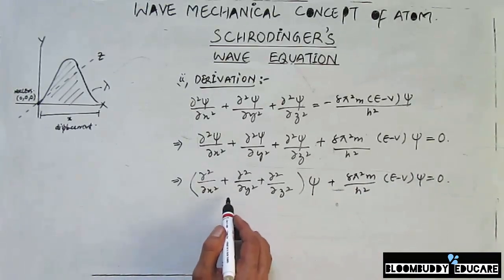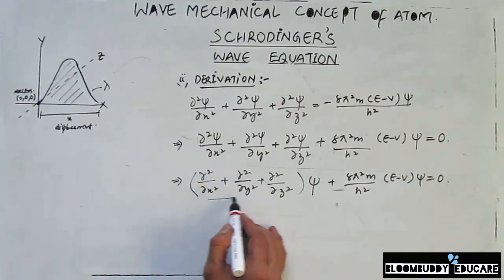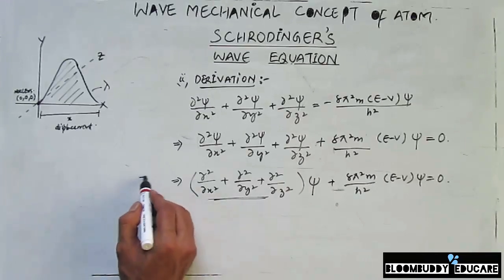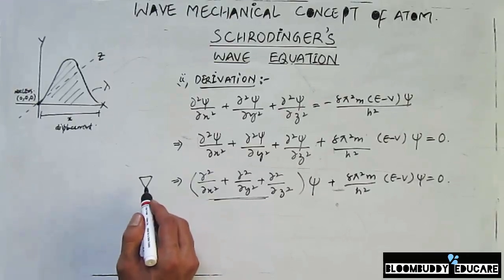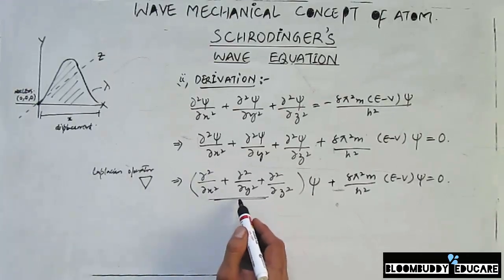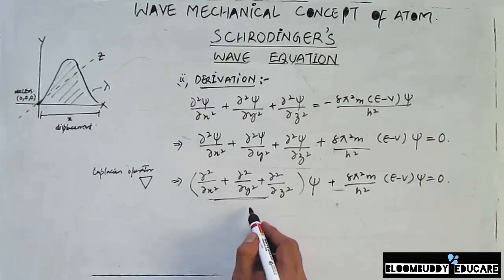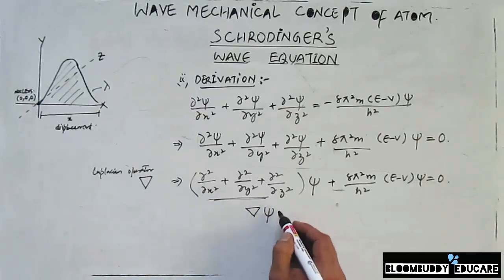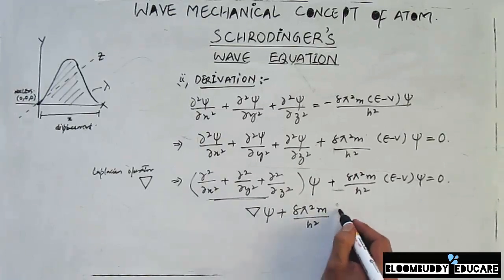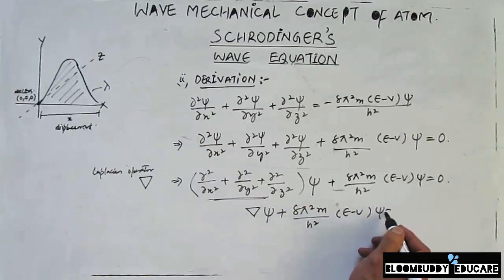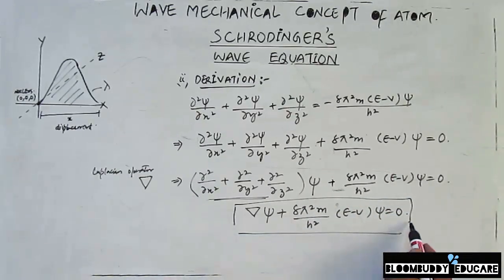Now from our earlier discussion, I have already told you that this operator can be separately written as del square, which we call the Laplacian operator. So when I replace this region with this Laplacian operator, it becomes del square psi plus 8 pi square m by h square into e minus v psi is equal to 0. This is one of the forms of Schrödinger's wave equation. So we can write it as form 1.